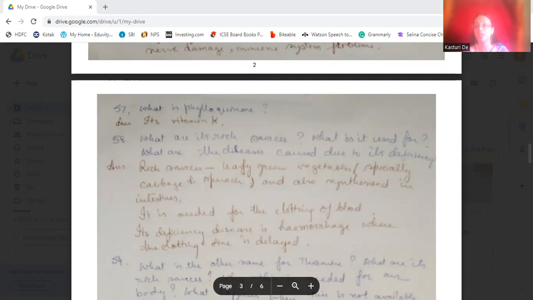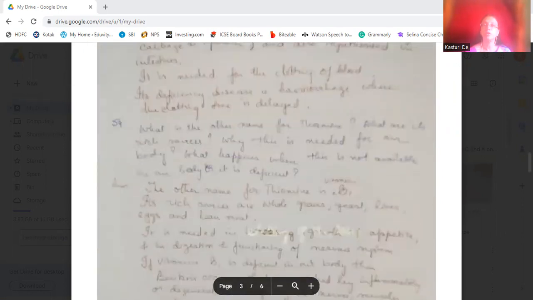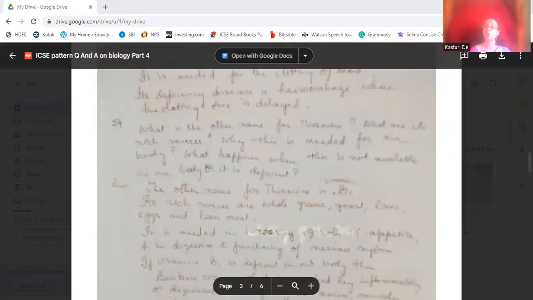Automatically it is built inside the body; it is synthesized in the intestines. It is needed for the clotting of the blood. If it is deficient in our body, it can cause hemorrhage, where the clotting time of the blood increases. It is delayed, and it takes longer to clot the blood.